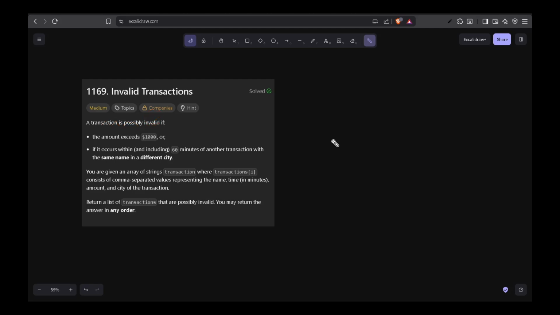And what are the conditions? If the amount exceeds $1,000, or it occurs within and including 60 minutes, right? So two transactions occurring within 60 minutes and have the same name in a different city, right? So the person making the transaction, the name is same, say Alice and Alice, right? But the transaction occurred in a different city within 60 minutes, right? So we'll be given a list of those transactions and we have to filter out the invalid ones.